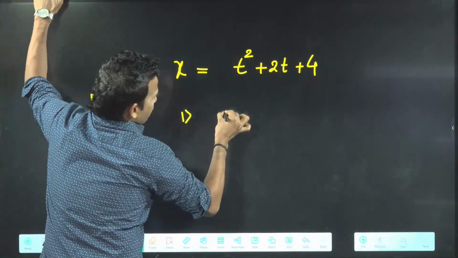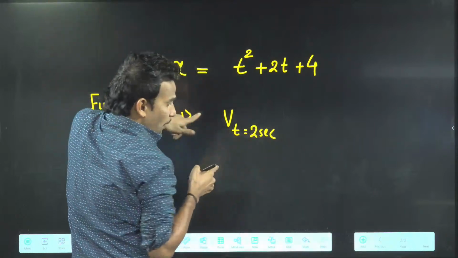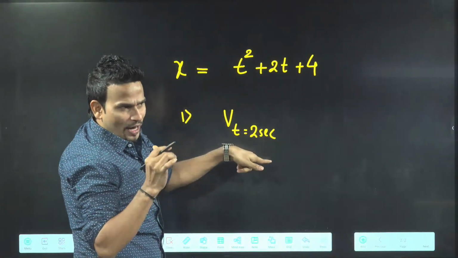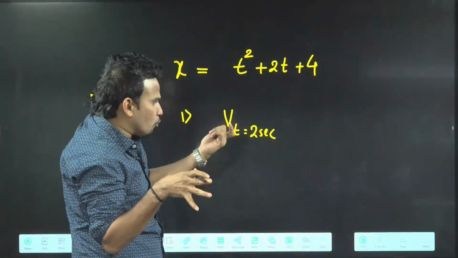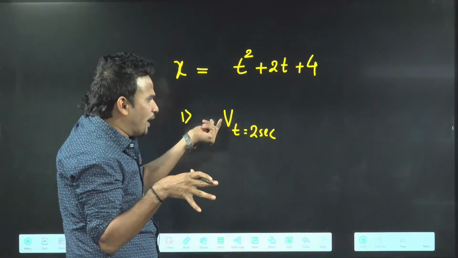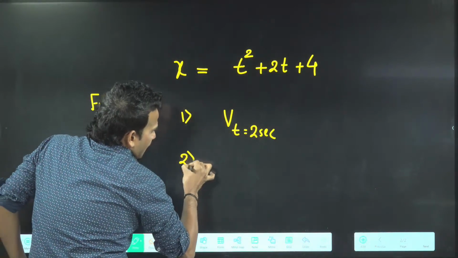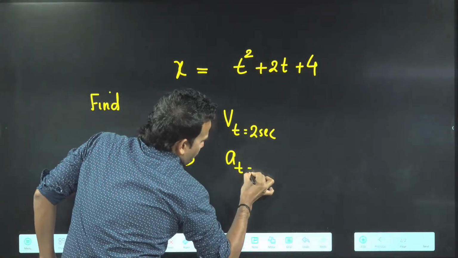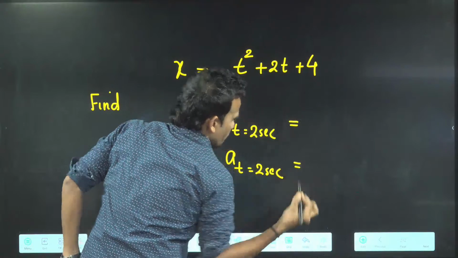You have to tell me the velocity of the particle at t equal to 2 seconds. You can see I am asking for a particular instant. Nowhere will they say find instantaneous velocity or find instantaneous acceleration; from the question you have to identify it. First question: velocity at t equal to 2 seconds. Second question: acceleration at t equal to 2 seconds. These are the two questions I have given to you.